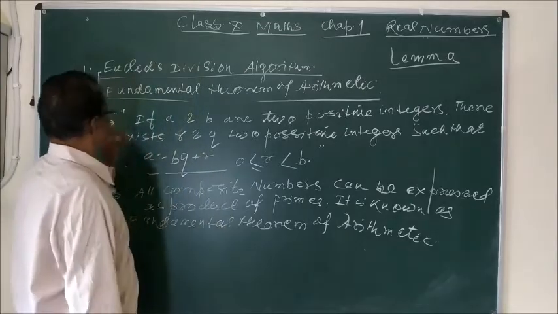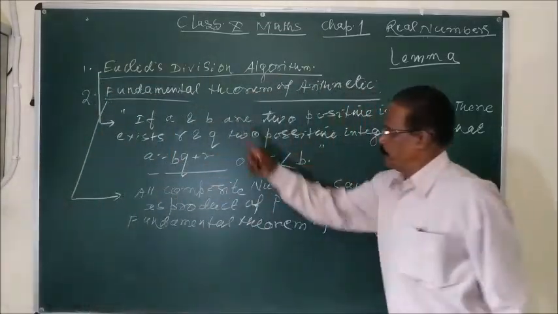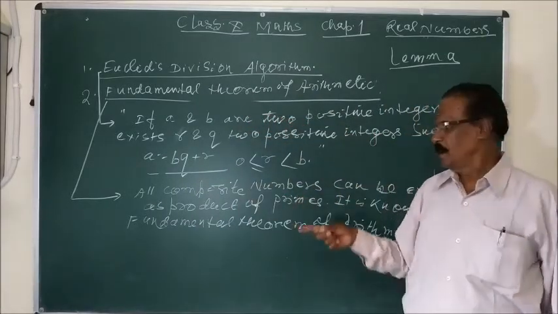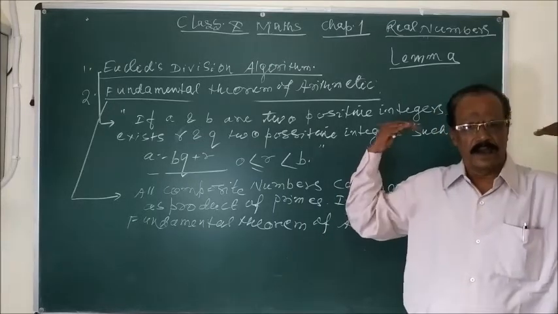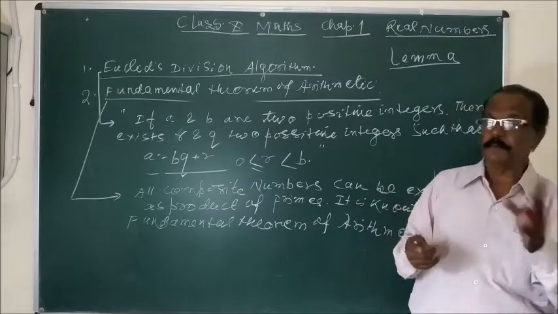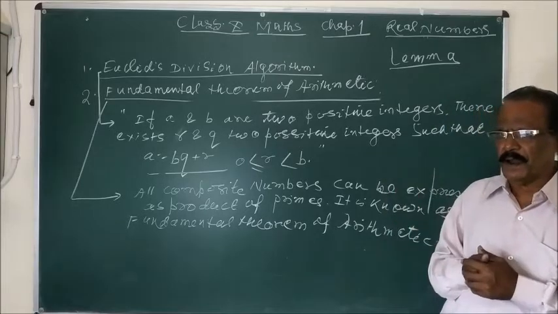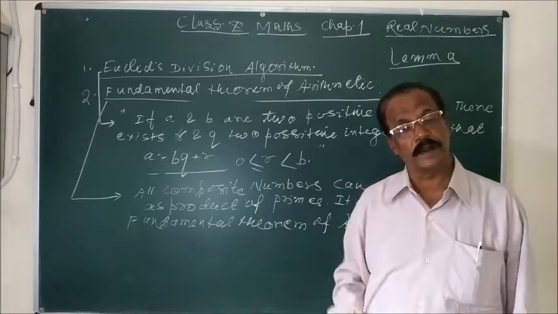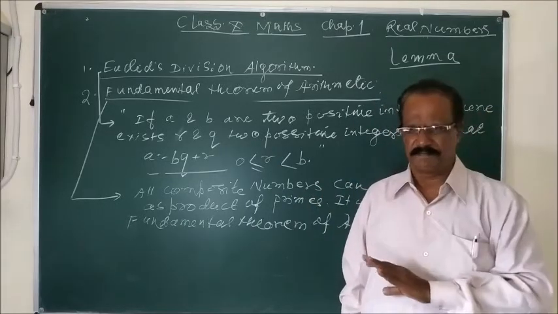And second is the fundamental theorem of arithmetic. What is the fundamental theorem of arithmetic? All the composite numbers can be expressed, can be written, in the form of a product of two or more primes. Composite number, I have already explained. Composite number you might have studied in lower classes. The number which has more than 2 factors.